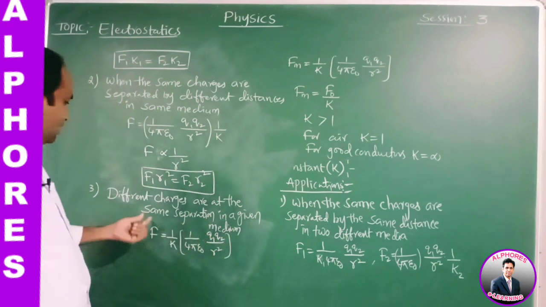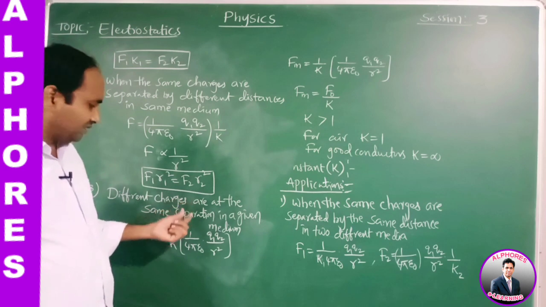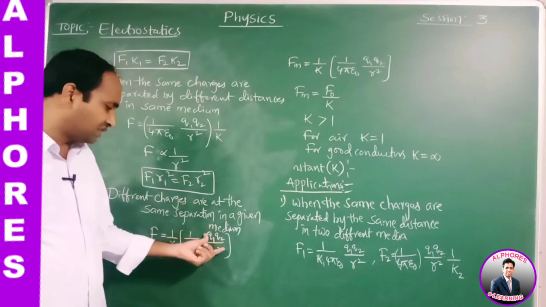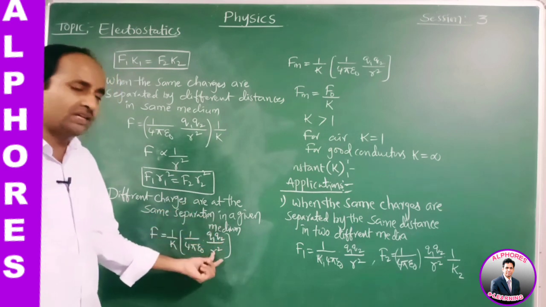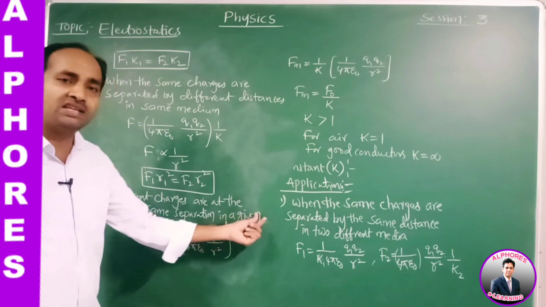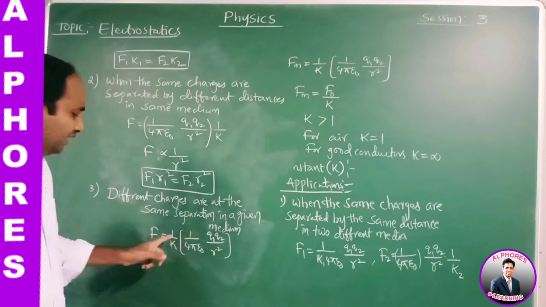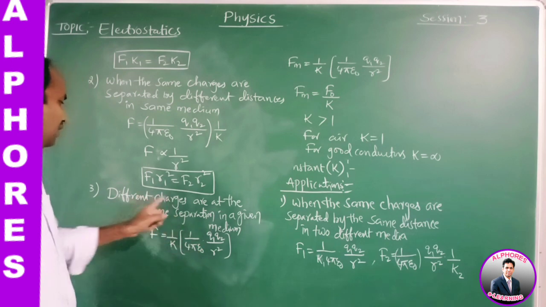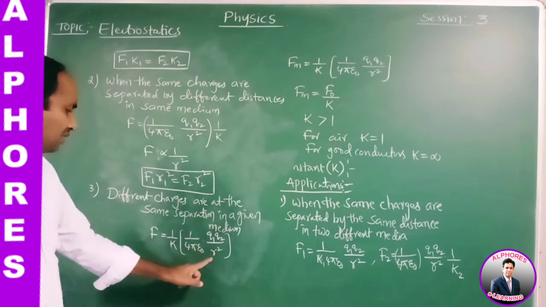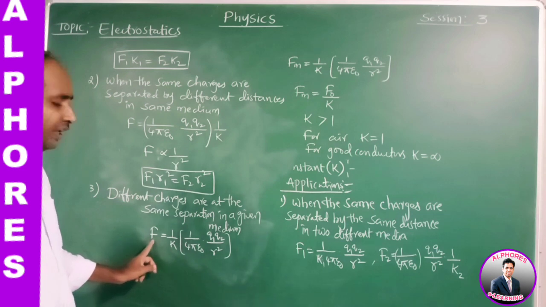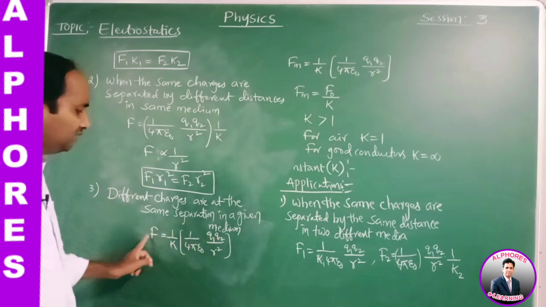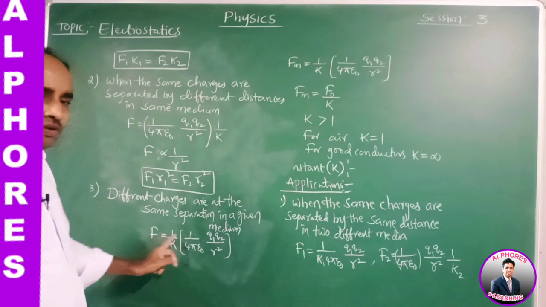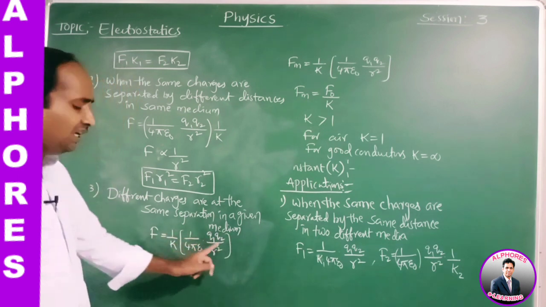Here the charges are different, so Q1 Q2 are not constants. The same separation R is constant, and in the same medium K is constant. 1 by 4 pi epsilon naught is constant. So the only variable quantities are F and the charges.